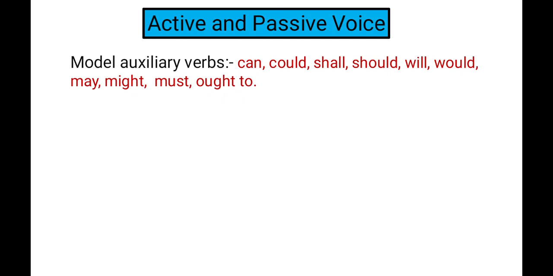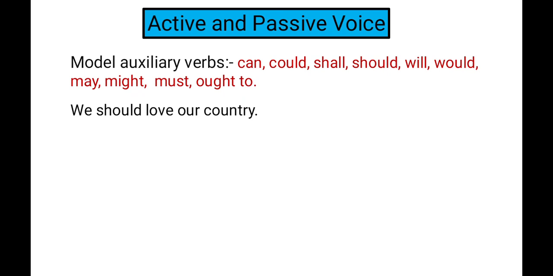So guys, for example, if you find the sentence, we should love our country. Here we have used an auxiliary verb that is called should. So we find the subject, that is we. Should is the modal auxiliary verb here, which we are going to talk about. Then the main verb, that is love, then our country.